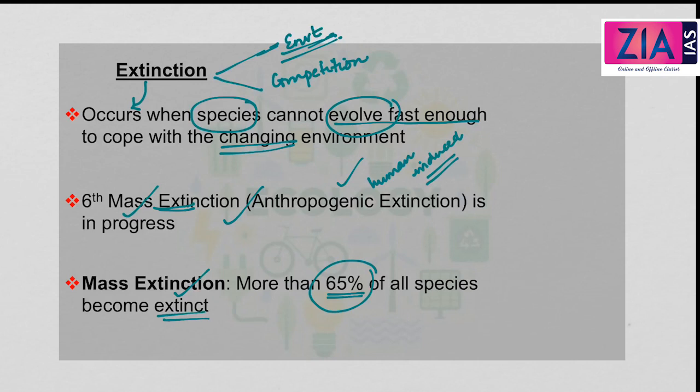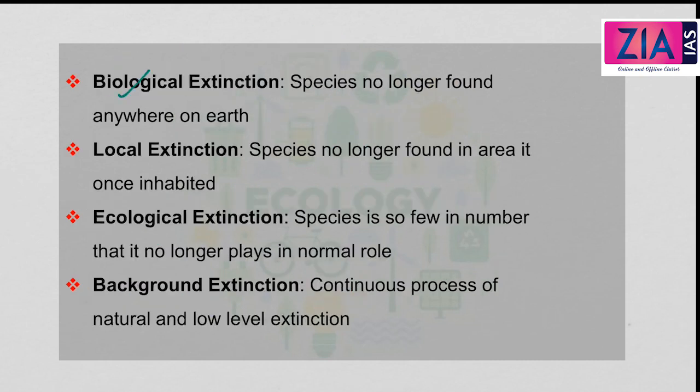We will later discuss what the extinct species are and how they have affected biodiversity, how they have affected life on earth, etc. We will discuss all that in detail when we discuss biodiversity. So now we were discussing some basic concepts, and these are all the principles of ecology. Now finally we will also discuss some types of extinction.